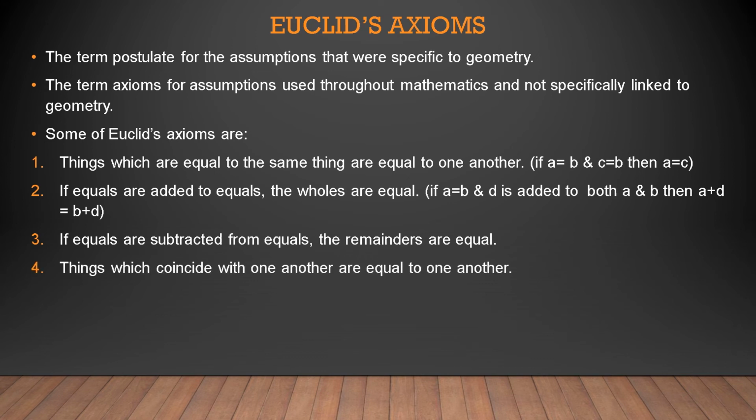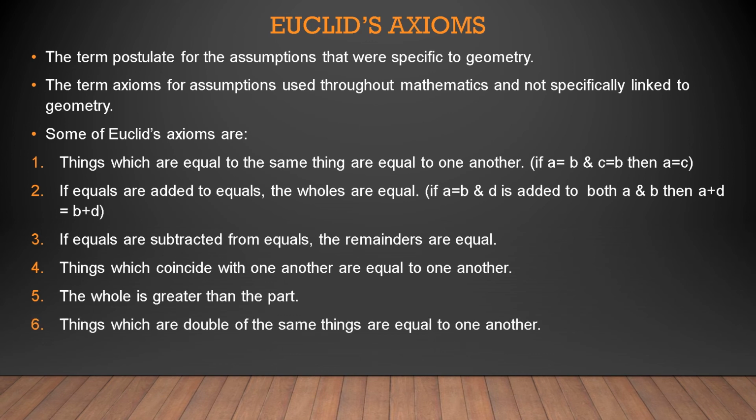Then, things which coincide with one another are equal to one another. This is the equality that is shown: once they coincide with each other, they are equal. Then the whole is greater than the part. Over here the term greater than, we also use the symbol for that, greater or lesser. Then things which are double of the same thing are equal to one another.